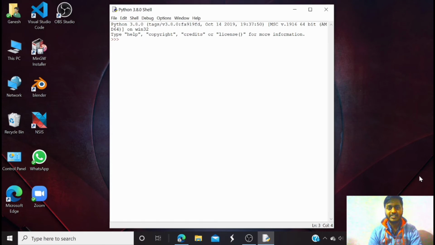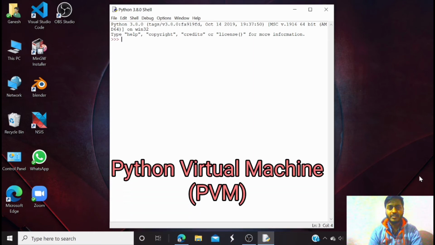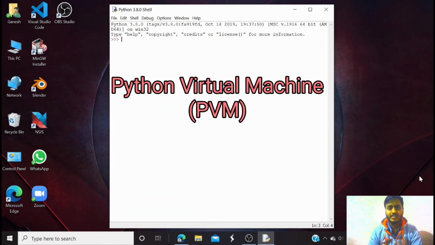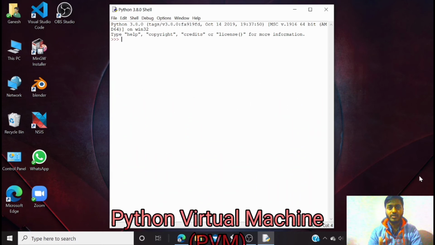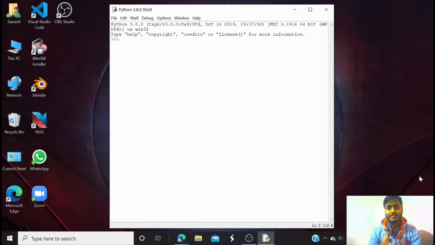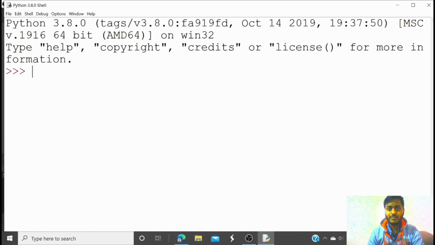So Python is actually not the English language. It is the intermediate between English and binary. When you write code in Python, the interpreter will check your code line by line to see whether it has any error or not. When there is no error in the code, it will convert it into bytecode in the Python virtual machine, and that will convert it into hardware language, that means binary.